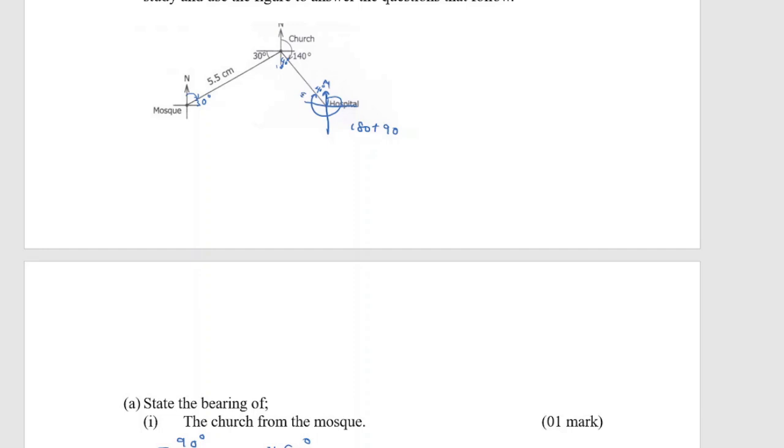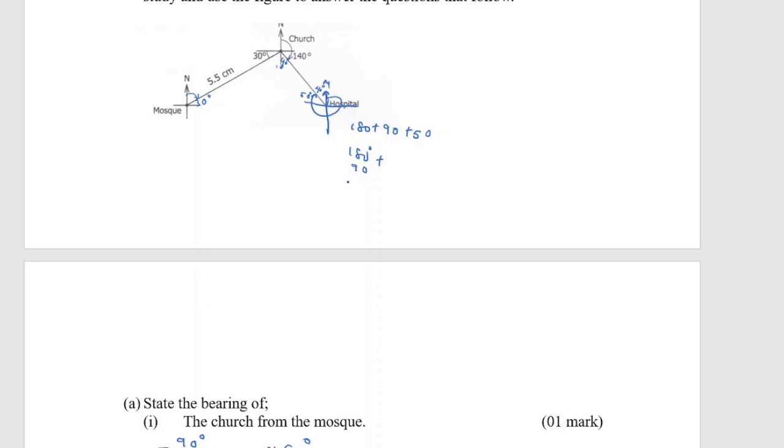Then this one is going to be 50 degrees. So we are going to get 180 plus 90 plus our 50 degrees. So therefore 180 plus 90, okay, let us add it here.